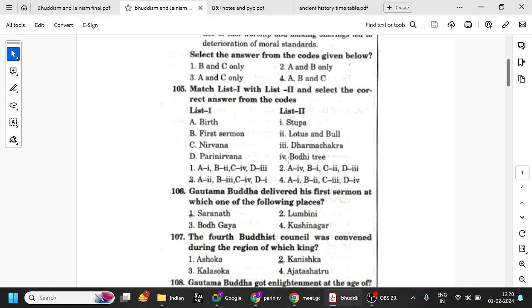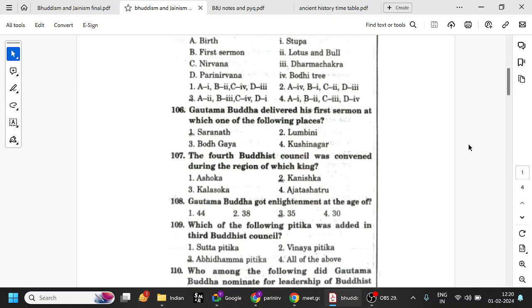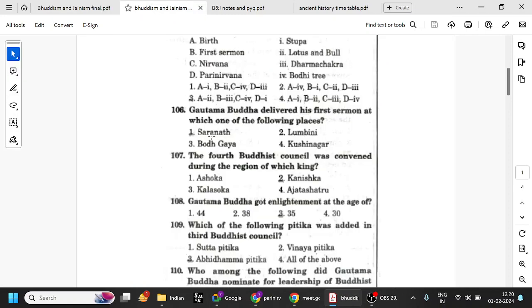So everything is fine, right? Birth is lotus and bull. First sermon, Dharma Chakra, the wheel. Nirvana under Bodhi tree, and Parinirvana stupa. First sermon at which one of the following places we have seen? First sermon at Deer Park near Varanasi, Sarnath. So first sermon will be at Sarnath. Bodh Gaya is enlightenment, Lumbini is birth, Kushinagara is death.